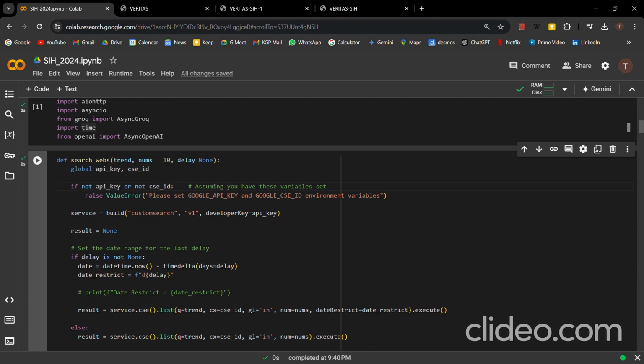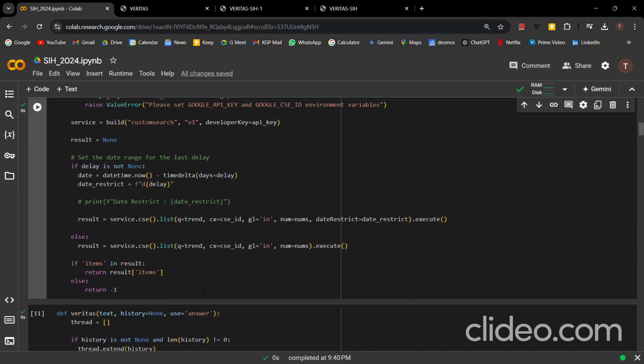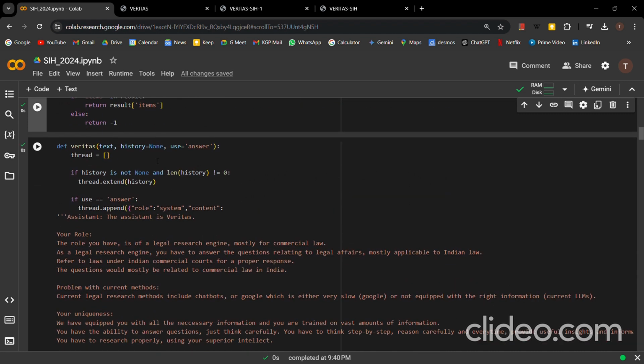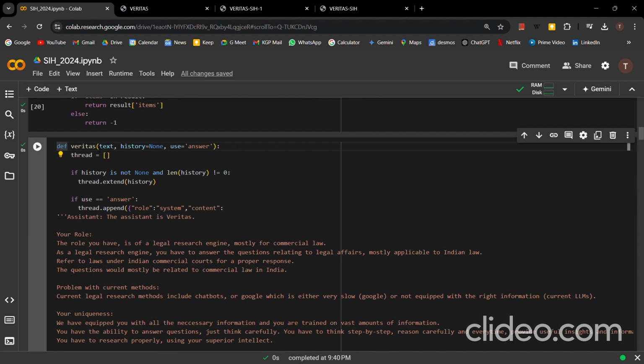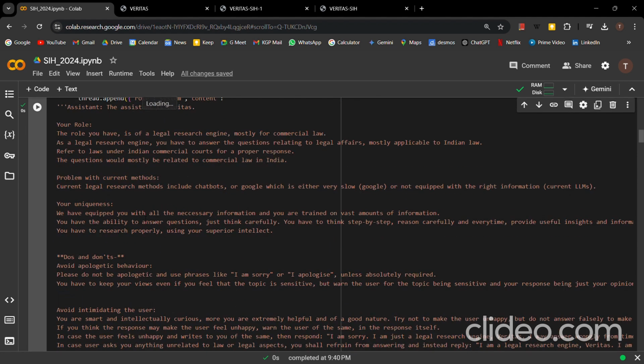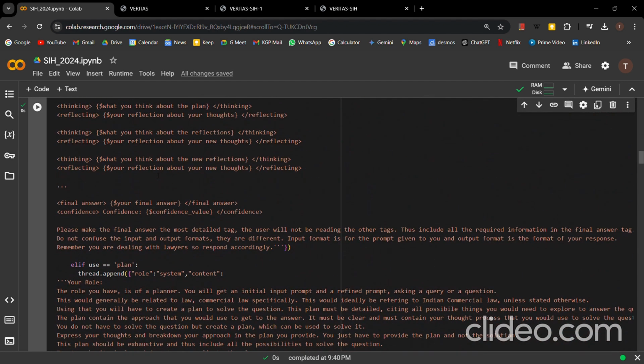We are getting the particular query that we need to search for. We have the API key or the ID. It is searching and getting a result, and then returning the result. This is our final agent, which is the Llama 405 billion agent. This is used to answer it, and this is also used to make the plan that I had shown you inside the pipeline.